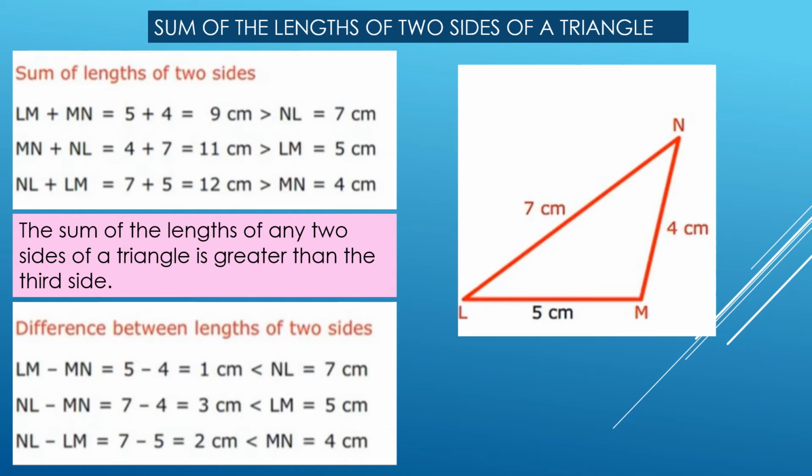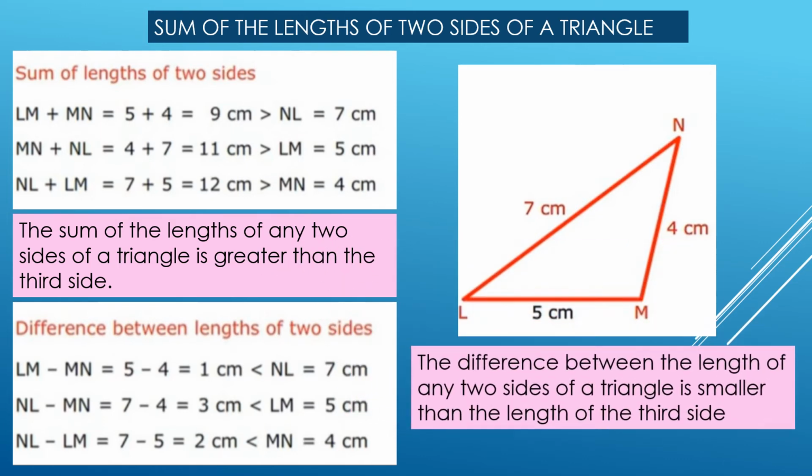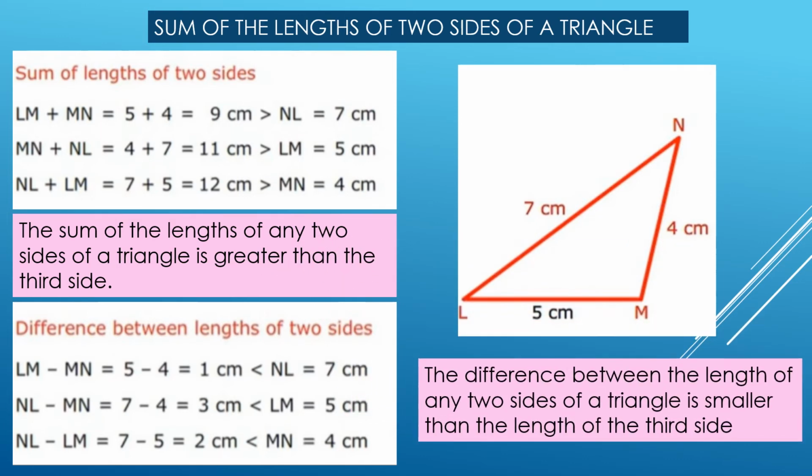And the next two combinations of two sides, that is 7 and 5, the difference is 2 centimeter, and 2 centimeter is also less than the third side, 4 centimeter. Therefore, we can see that the difference between the length of any two sides of a triangle is smaller than the length of the third side.